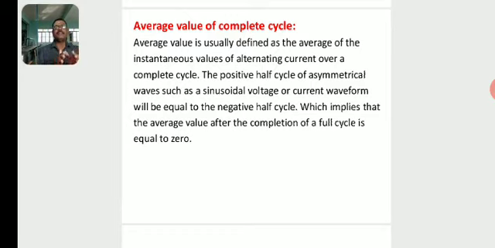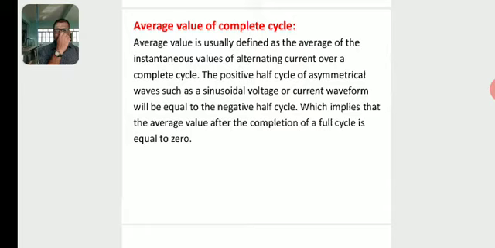So we know that in one complete cycle, half of the cycle is positive and half of the cycle is negative. The average value of the positive half cycle of AC must be equal to the average value of the negative half cycle. Then the net average for one complete cycle of alternating current or alternating voltage must be equal to 0.